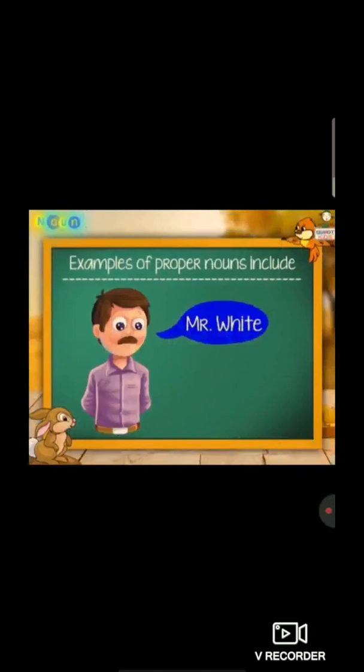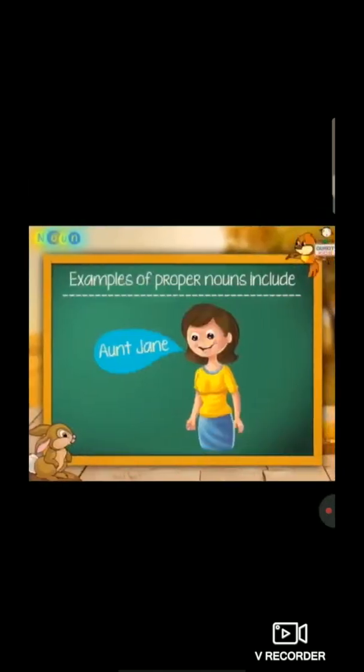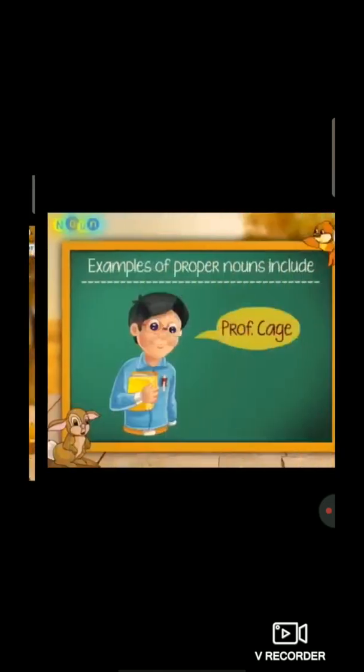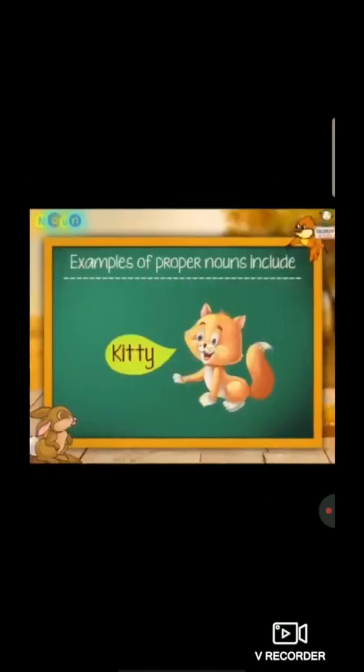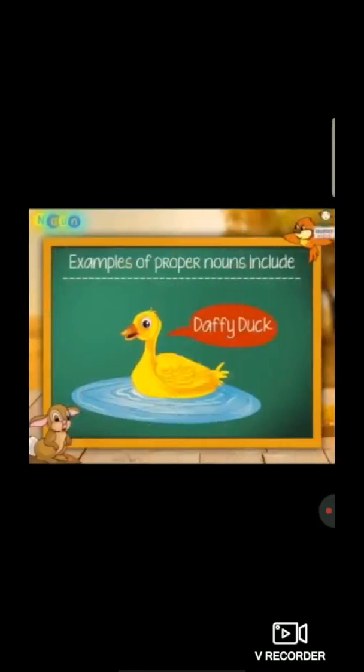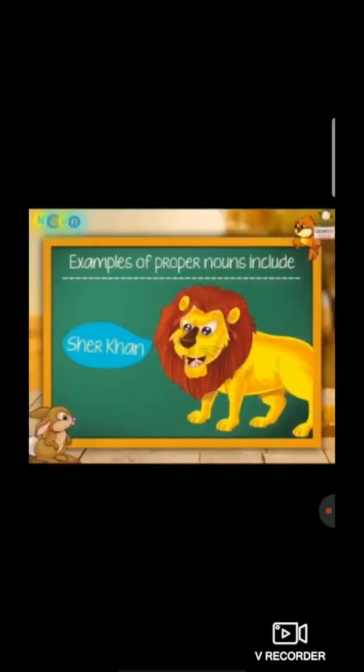So just a short recap of the proper noun. Examples of proper nouns include Mr. White, Aunt Jane, Professor Kate. These all are the persons, or we can call people. Kitty, Daffy Duck, Sher Khan. These all are the examples of animals in proper noun.